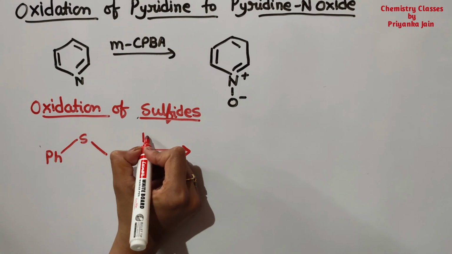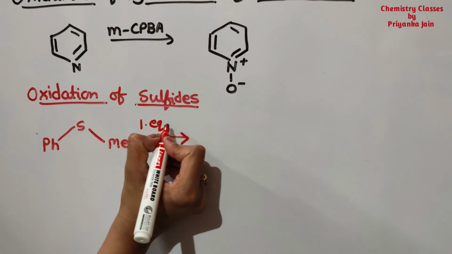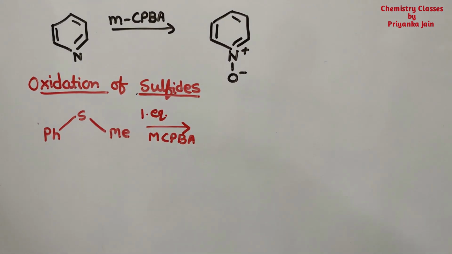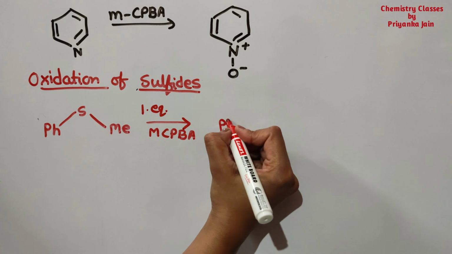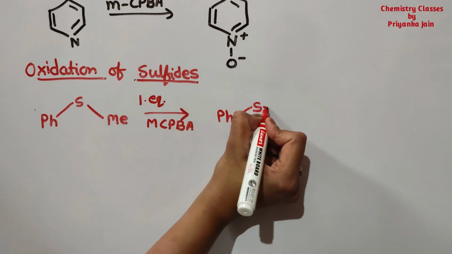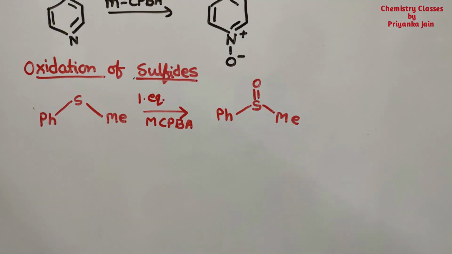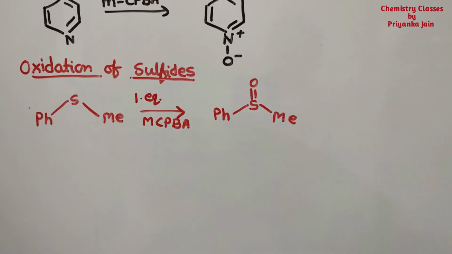See here, when we are treating it with one equivalent of MCPBA, then this will get oxidized to sulfoxide. This is sulfoxide.